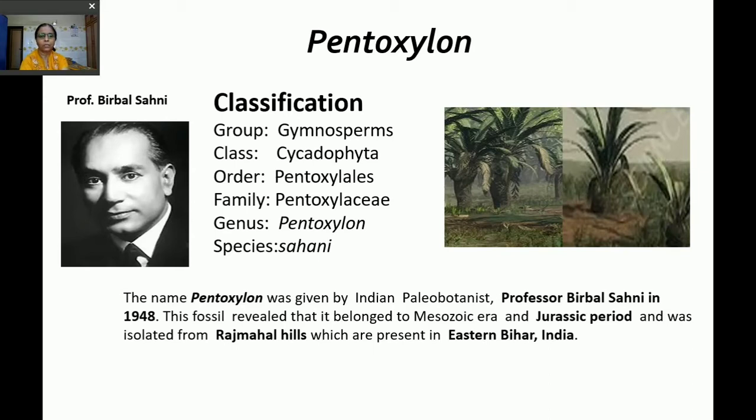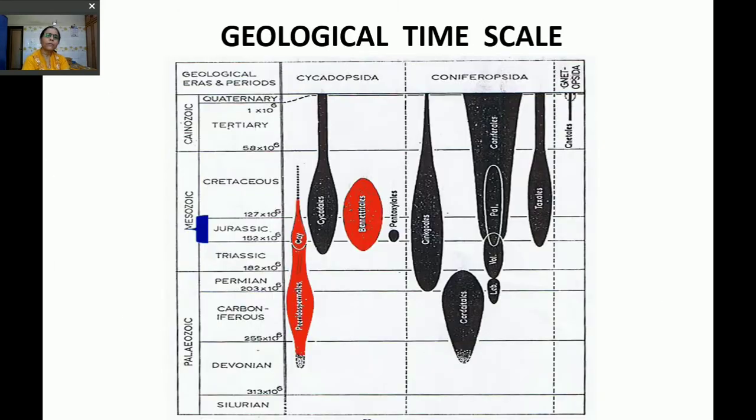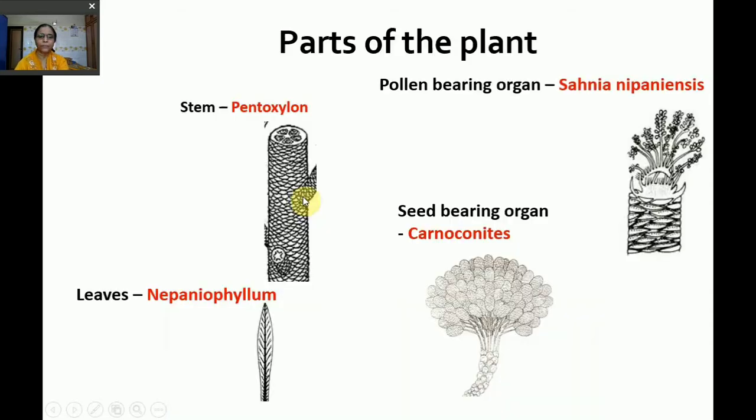The classification of Pentoxylon is: it belongs to gymnosperms, class Cycadophyta, order Pentoxylales, family Pentoxylaceae, Pentoxylon Sahni. This is the geological time scale. You can see here I have marked with blue the Mesozoic era, and this plant flourished in the Jurassic period, when dinosaurs also flourished. Later on this became extinct.